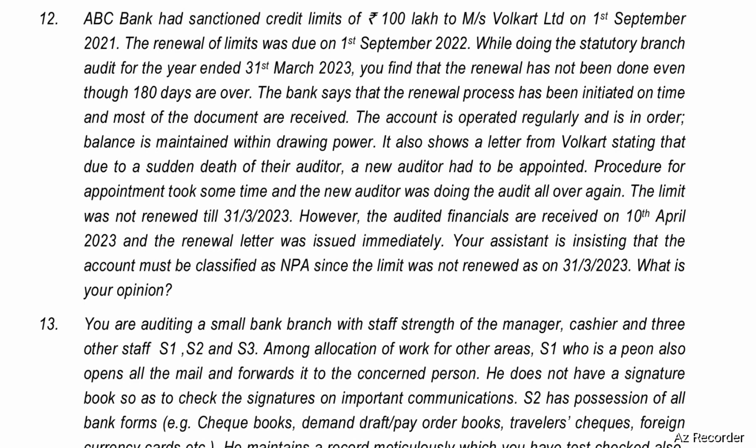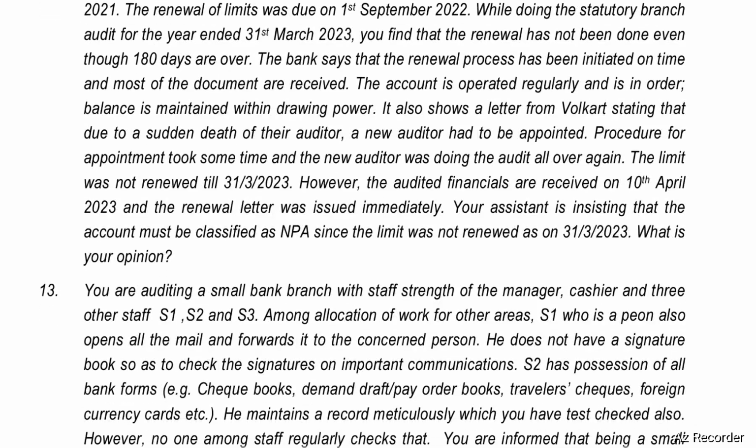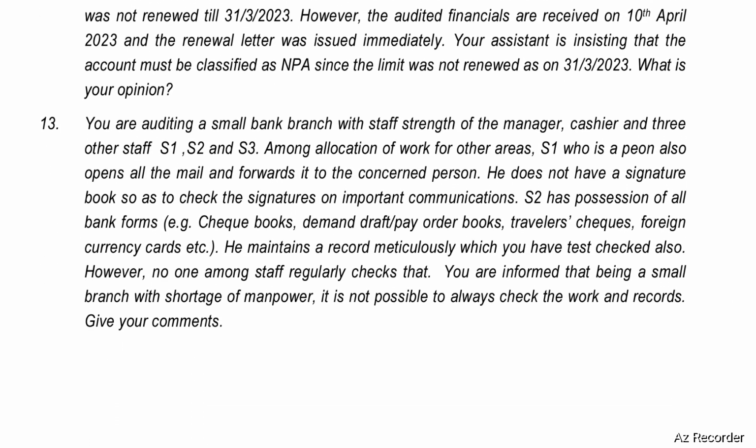Balance is maintained within drawing power. It also shows a letter from Walcott stating that due to a sudden death of their auditor, a new auditor had to be appointed. Procedure for appointment took some time and the new auditor was doing the audit all over again. The limit was not renewed till 31st March 2023. However, the audited financial statements were received on 10th April 2023 and the renewal letter was issued immediately. Your assistant is insisting that the account must be classified as NPA since the limit was not renewed as on 31st March 2023. What is your opinion?